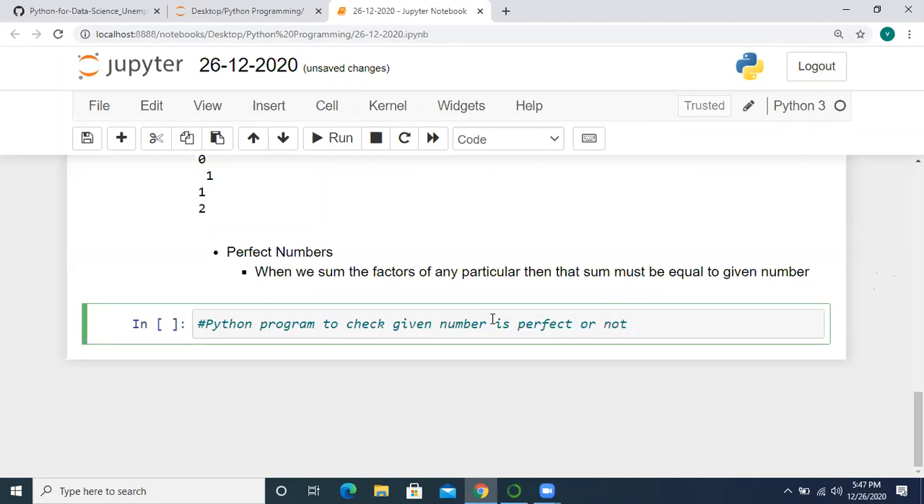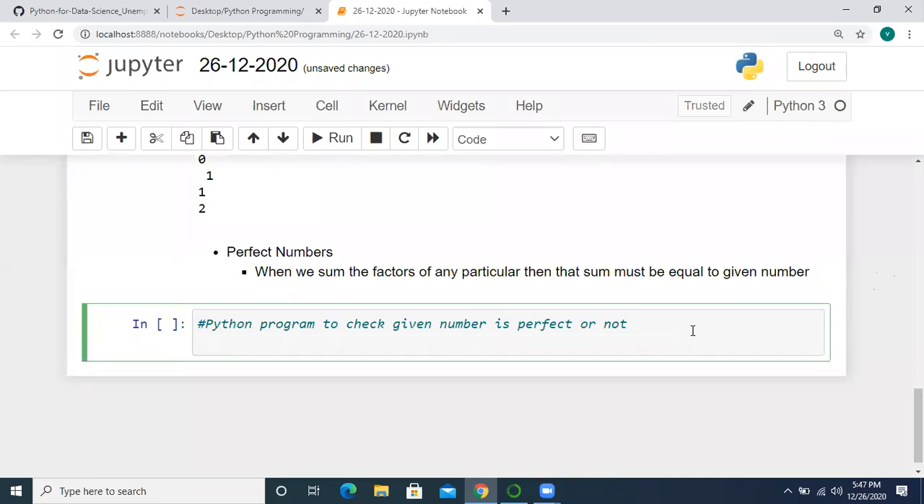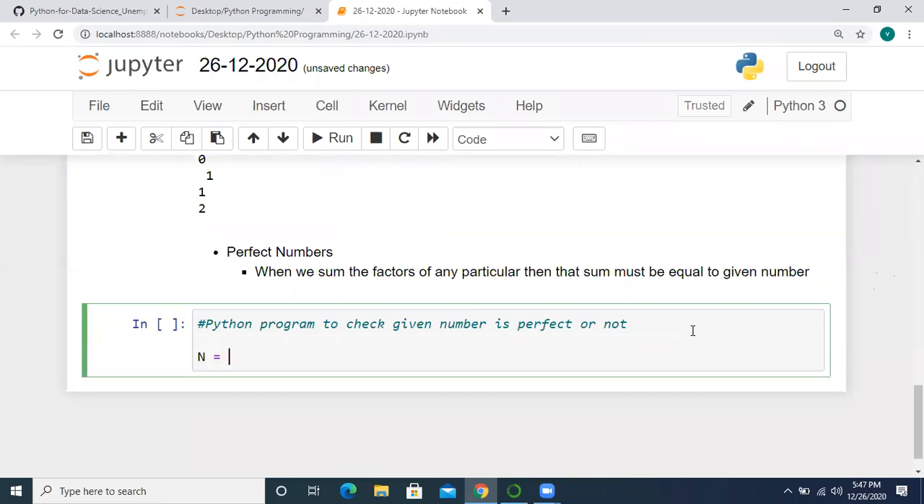That means whenever we enter the number, we should get true or false. If that number is a perfect number, we should get true. Otherwise, we should get false. Okay. Let's start. N equal to, I am taking n for reading the number from the user, taking input from the user. Enter a number to check whether it is perfect or not.